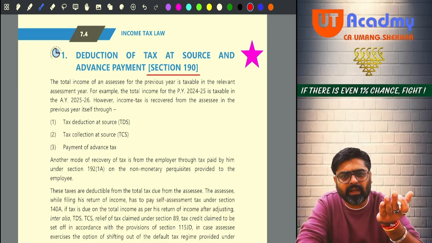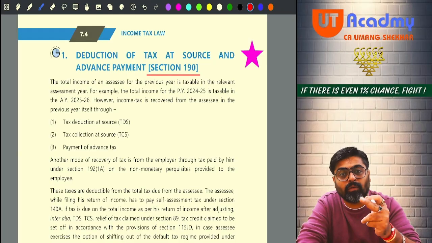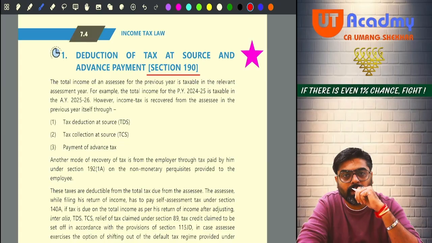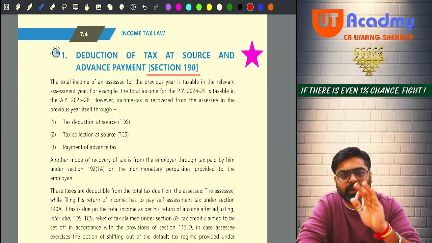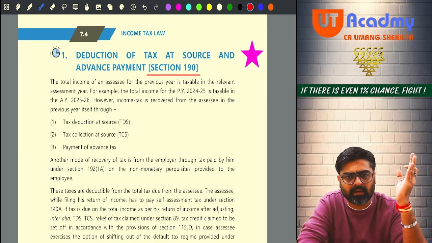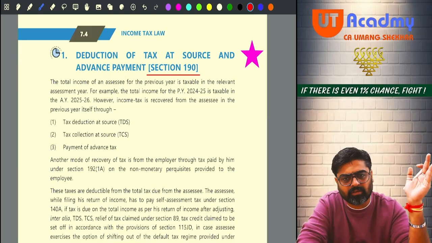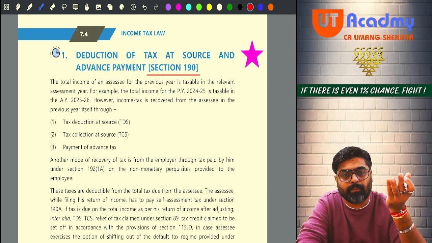And on certain incomes, if there are no TDS provisions, the tax will be directly paid by you in the form of advance tax. And if at all some tax remains to be paid which you could not pay during the previous year, self-assess that in the assessment year and pay that tax as your net tax liability in the assessment year. This is the way in which the tax recovery happens from you.